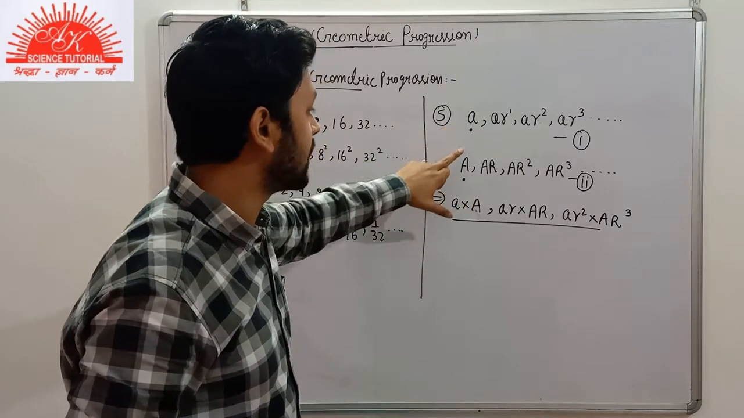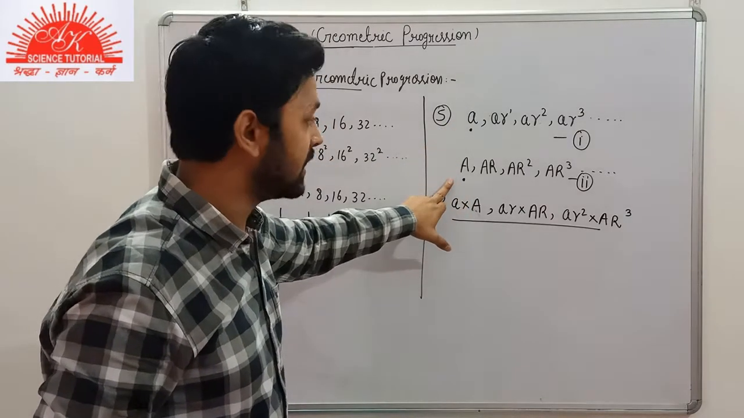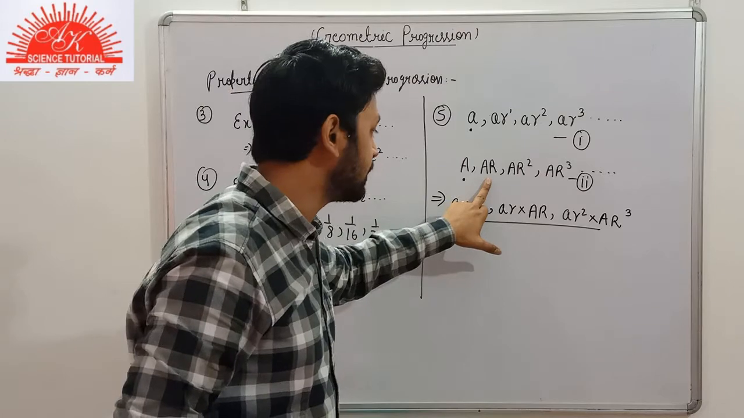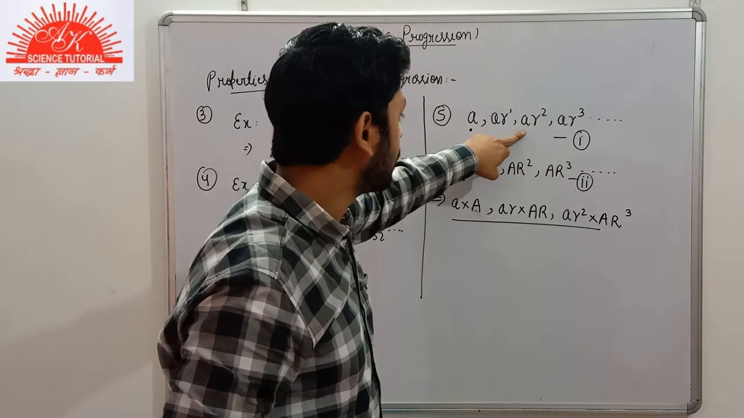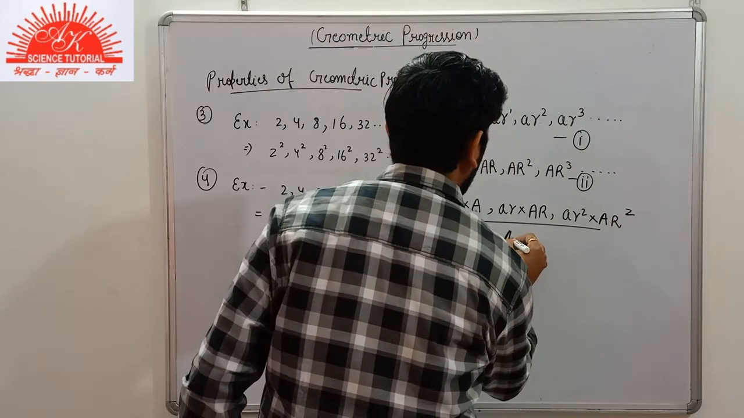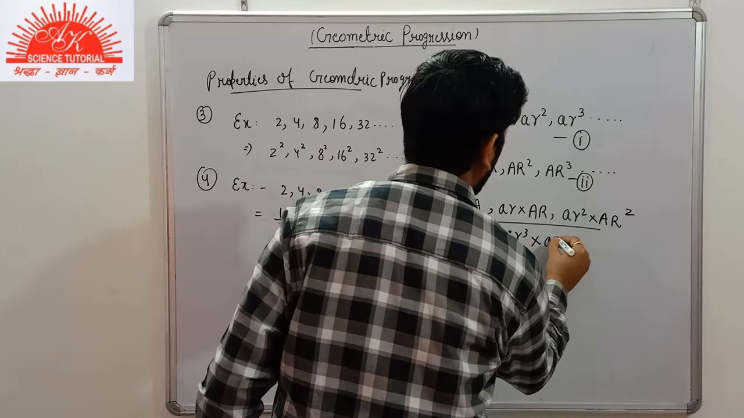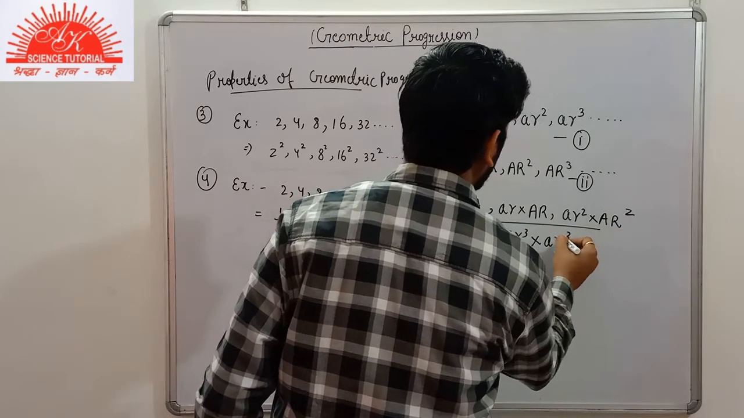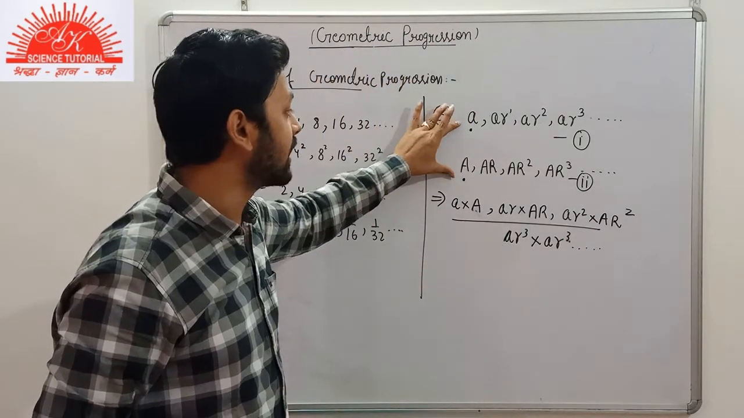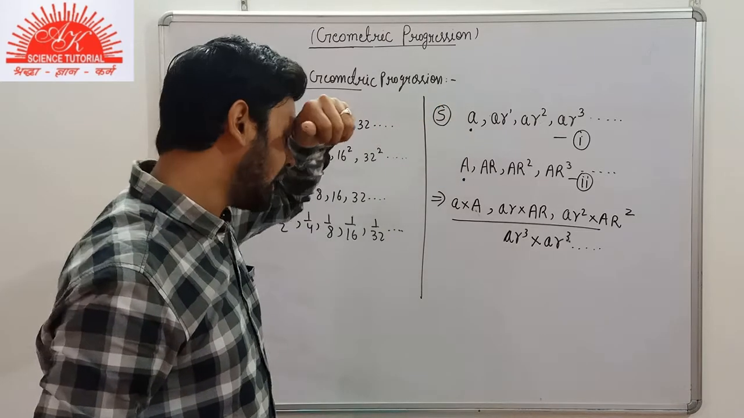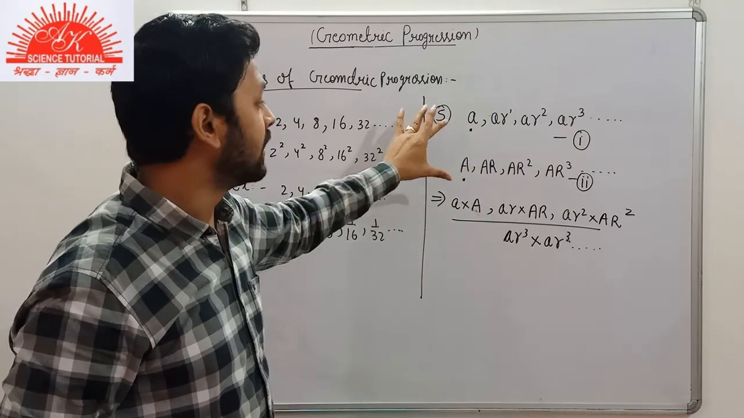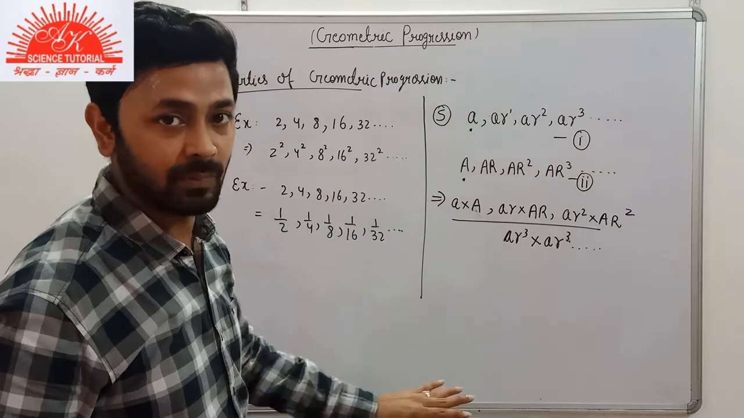Since we are multiplying the first term of one GP with the first term of the second GP, the second term of the first GP with the second term of the second GP, the third term with the third term, and the fourth term of the first GP with the fourth term of the second GP, the new sequence formed is also a GP here. Whenever we are given 2 GP, if we are multiplying the terms of one GP with the corresponding terms of the second GP, then the new sequence formed is also a GP.